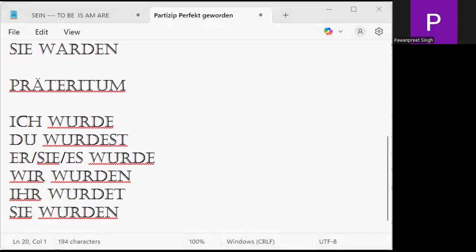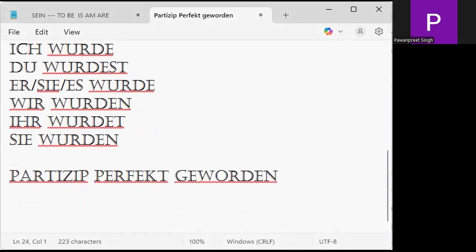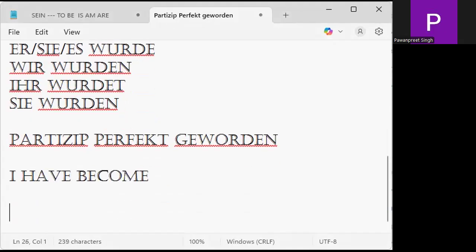And the third form, the participle perfect, is geworden. That is became. Now, for example, if I say, I have become, one thing you need to understand: the moment you say this, you need to use two verbs. I have become, you say haben verb, and ich habe. Is it clear to you?